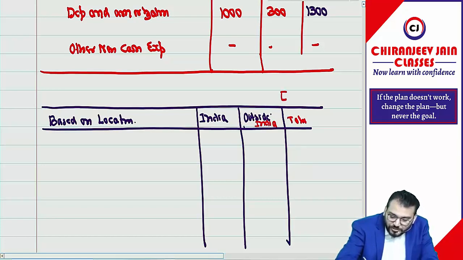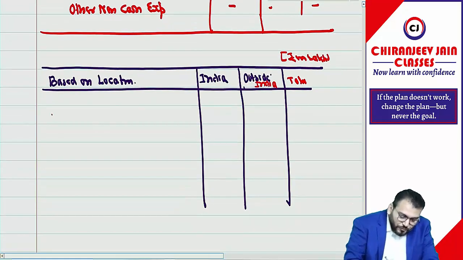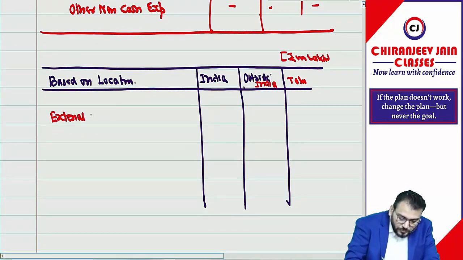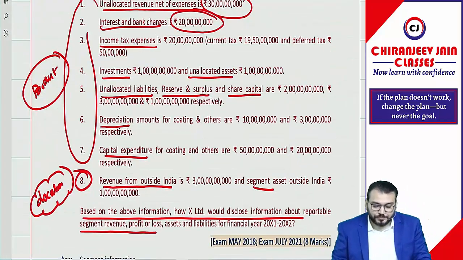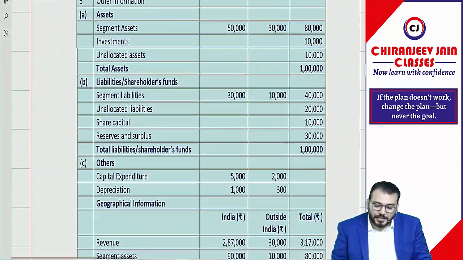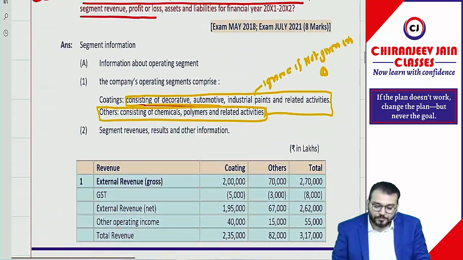Once again, rupees in lakhs. Now we disclose first external sale.